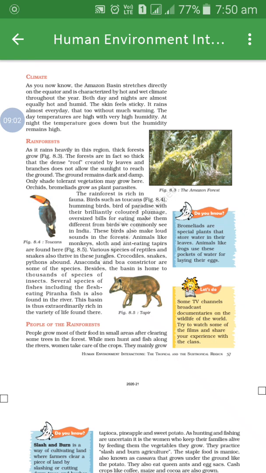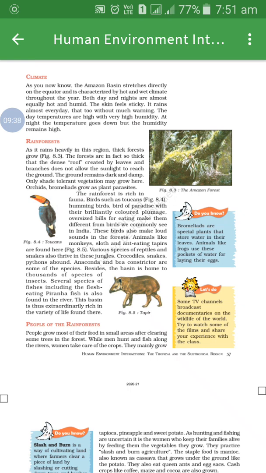Various species of reptiles and snakes also thrive in the jungle. Means birds, animals and even various types of species, and reptiles and snakes too thrive in the Amazon jungle, in the rainforest. Crocodiles, snakes, pythons are also found in abundance. Anaconda and boa constrictor are some of the species of snakes found here.